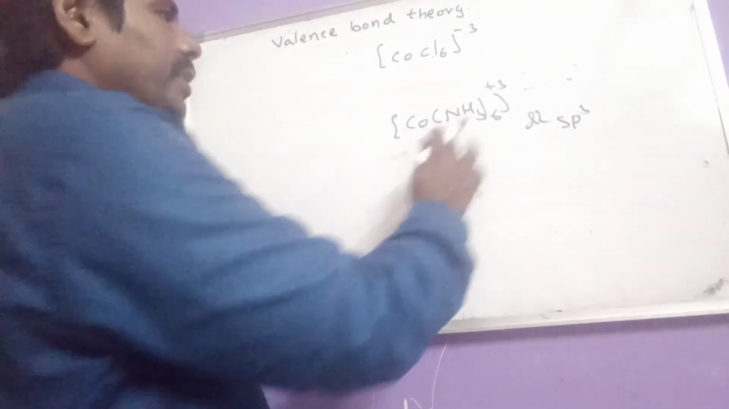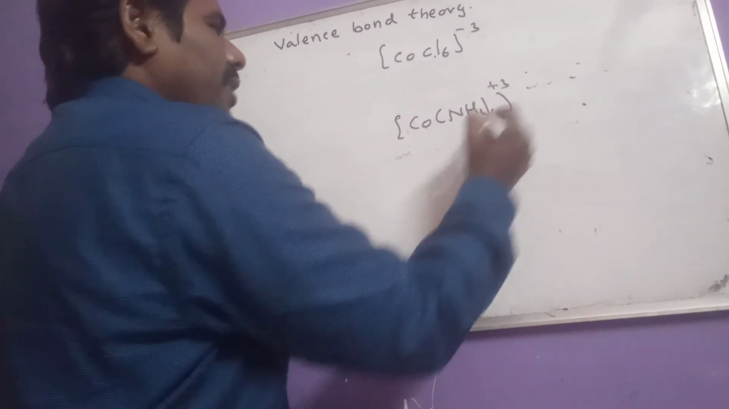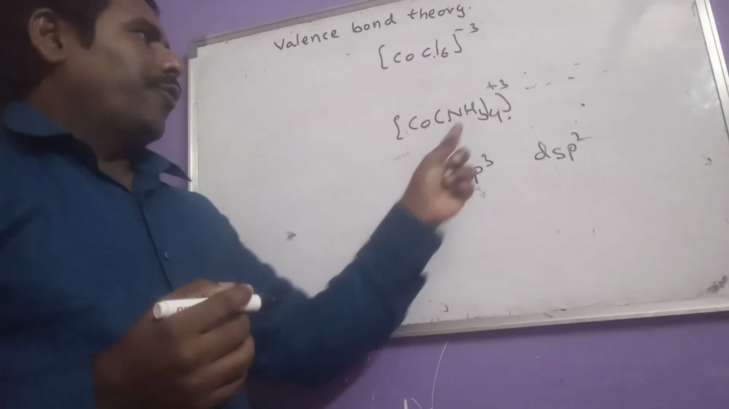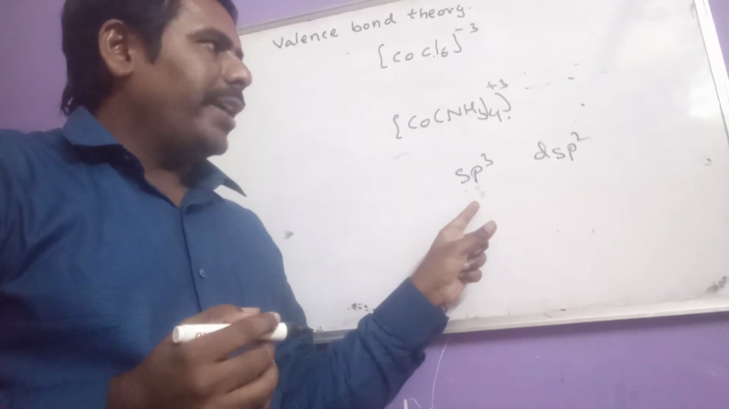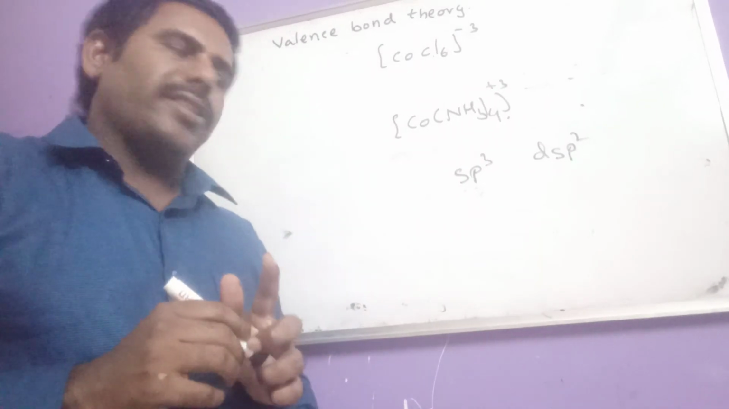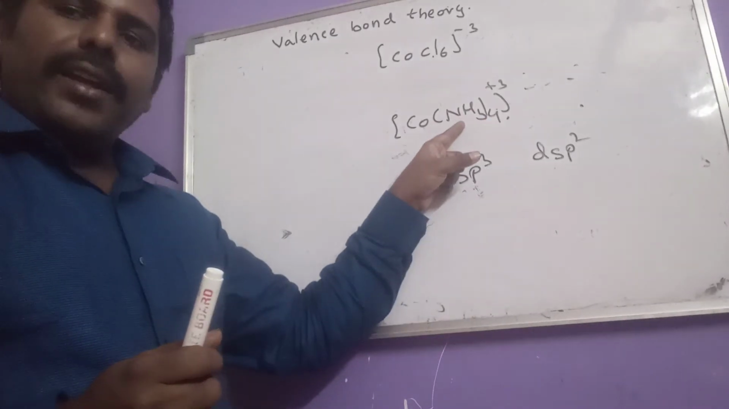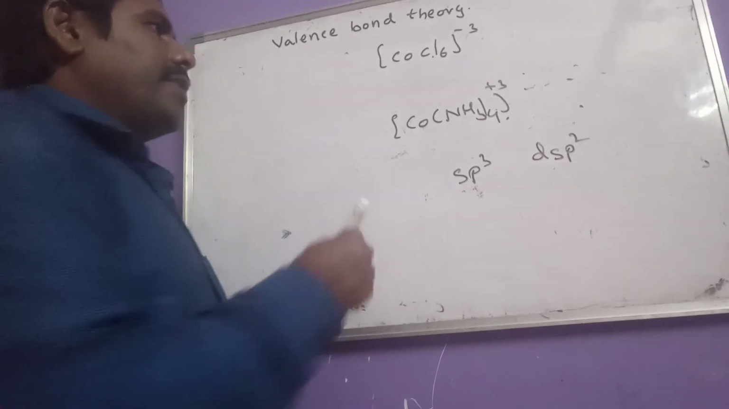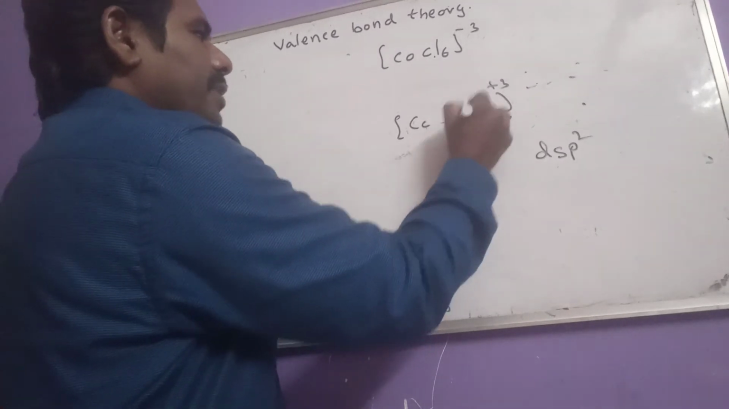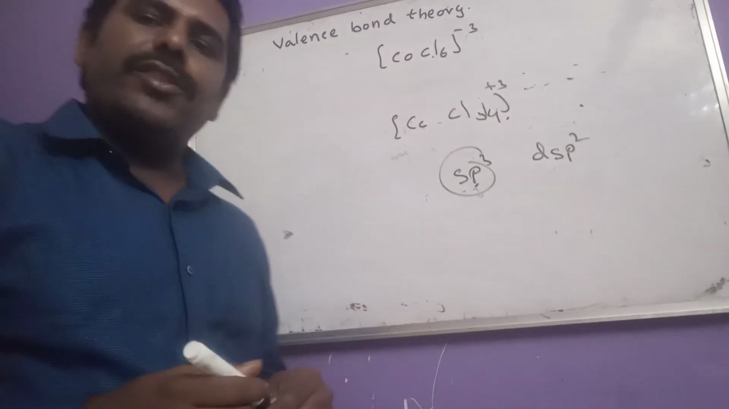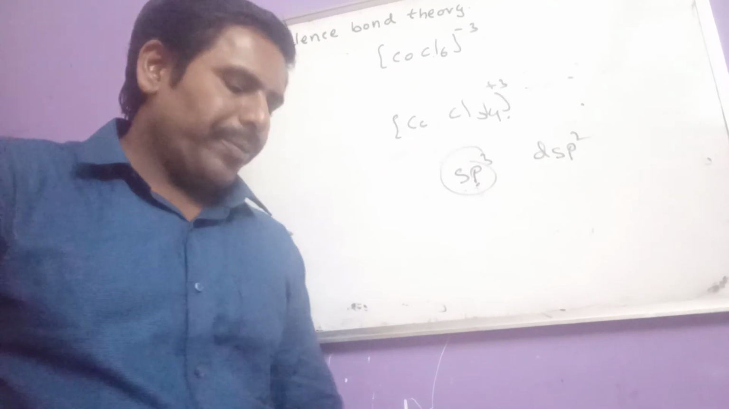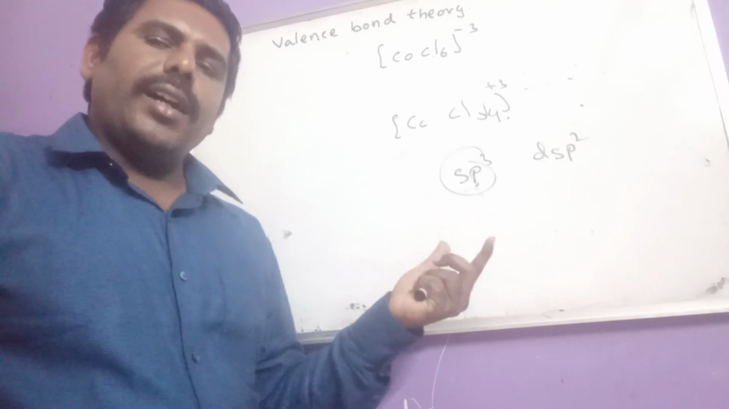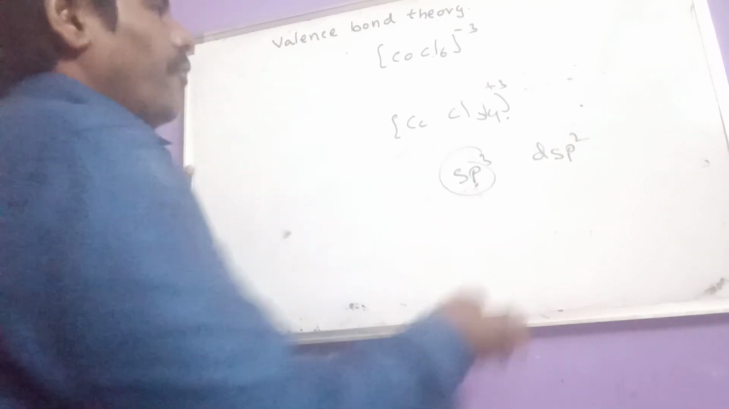For example, if 4 ligands are approaching, 2 hybridizations we can expect: either sp3 hybridization or dsp2 hybridization. If strong ligands are approaching, we have to answer dsp2 hybridization. If weak ligands are approaching, we have to give the answer sp3 hybridization. But of course, in all cases this easy technique is not useful. Some exceptions are there. What are the exceptions?